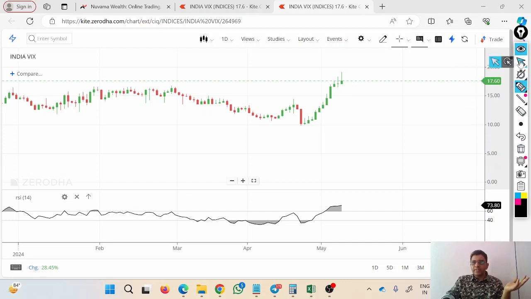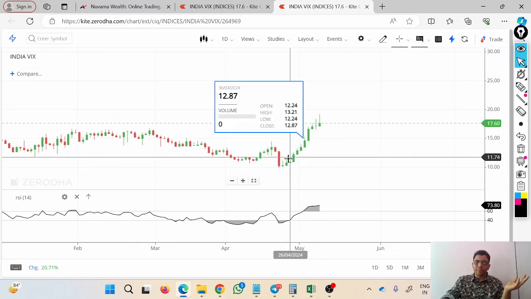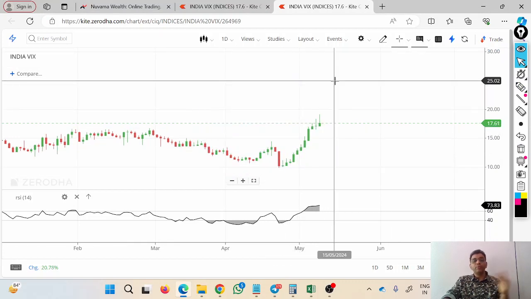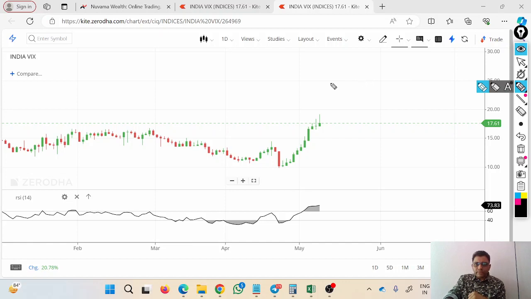So whenever this IV or India VIX shoots up, my calendar will give me a fantastic profit irrespective of the market move. Whether the market goes up or goes down, I will not care about that. My calendar will give me a fantastic profit. I have already deployed the calendar that is running, and that is giving me a fantastic profit. And this calendar, I will exit on 4th of June or before 4th of June. And on 4th of June, I will do the reverse trading.